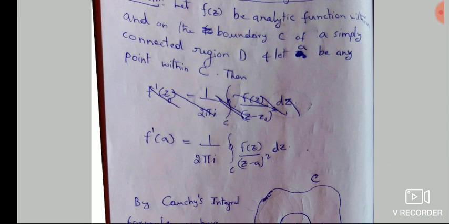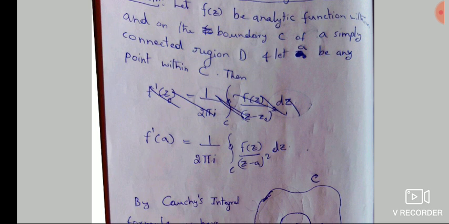The next one: the derivative of an analytic function. What is that? We just checked for f of a, right? Now we are trying for f dash of a. We got the answer, the integral formula for f of a, Cauchy's integral formula. Now we are trying for the first derivative, that is f dash of a.